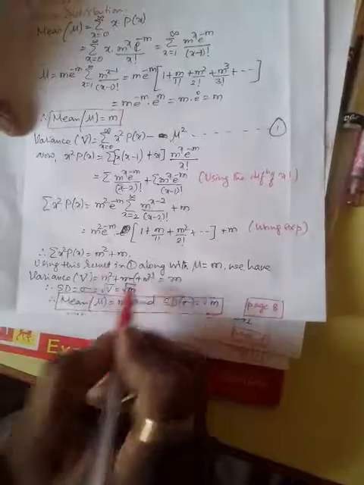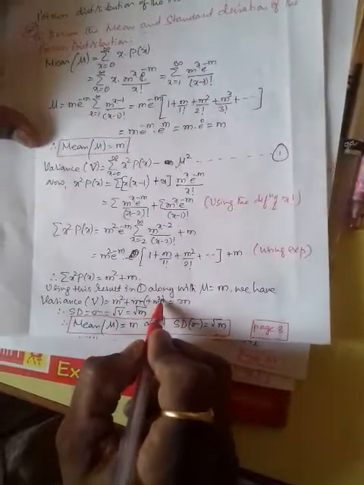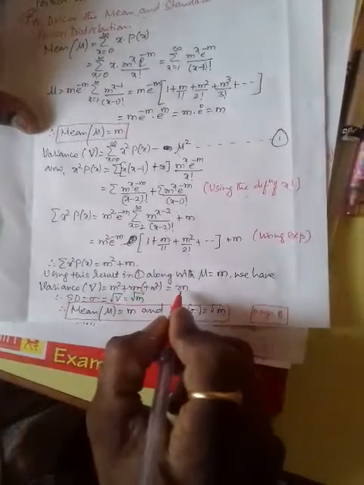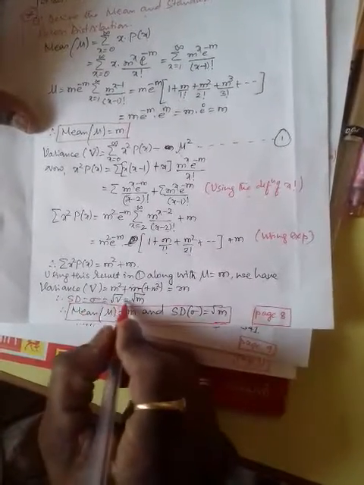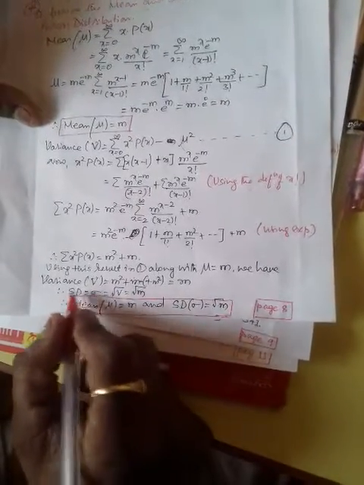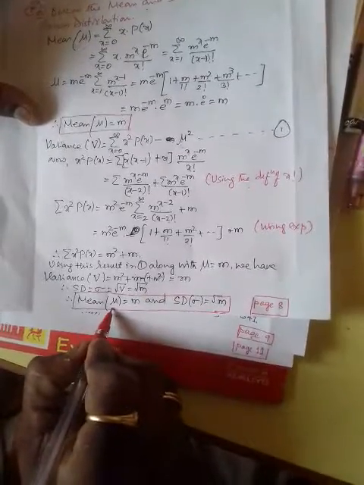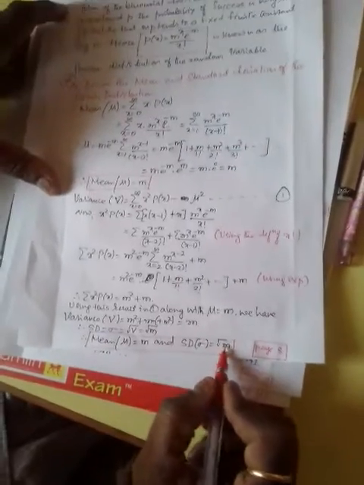Okay, m square plus m minus mu square. What is mu here from the first derivation? It is m. Therefore, m square plus m minus m square, because it is mu square, mu equal to m. After cancellation, it will be m. Therefore, the variance is equal to m. The standard deviation is always the root of the variance. Therefore, it is root m. Hence, we can conclude that the mean mu is equal to m and the standard deviation is equal to root m.